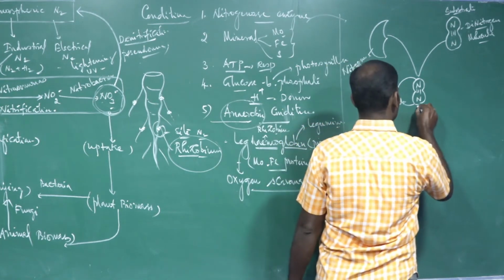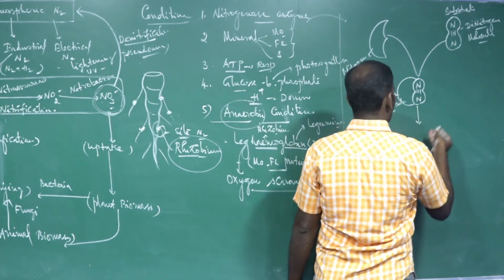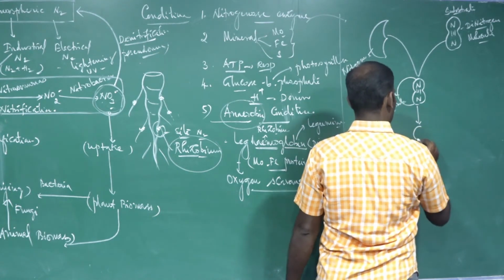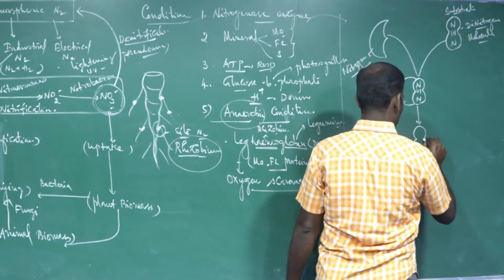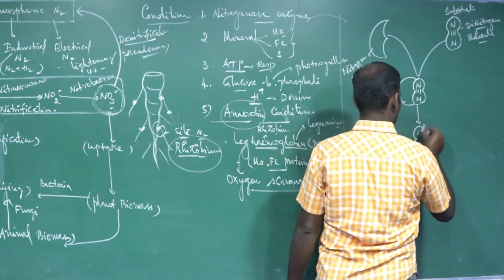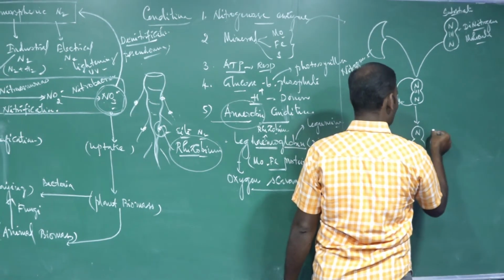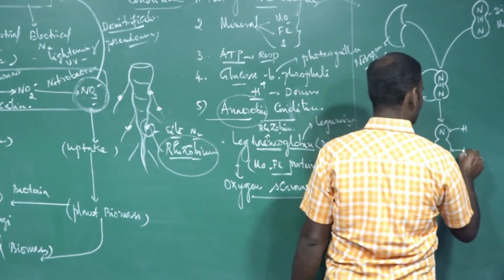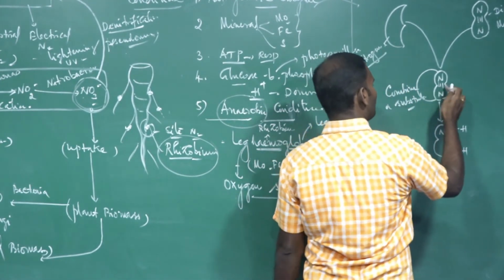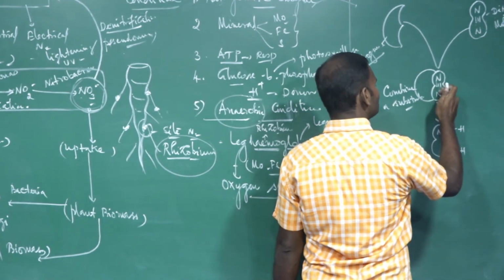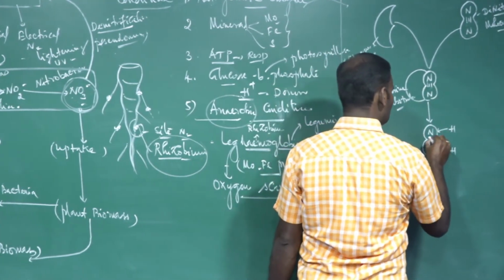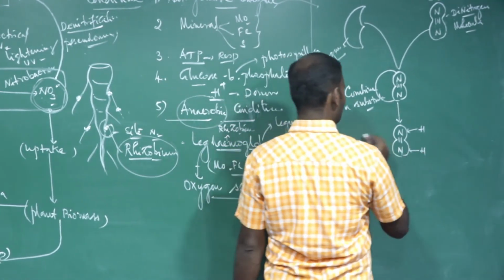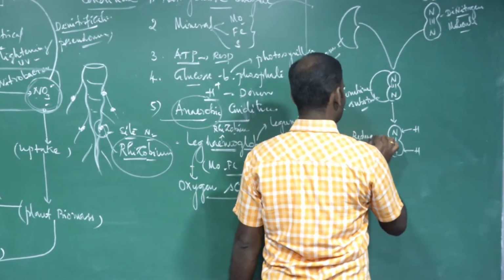The next, by the addition of hydrogen atoms, these triple bonds get reduced to form a double bond between the nitrogen atoms by the process called reduction.